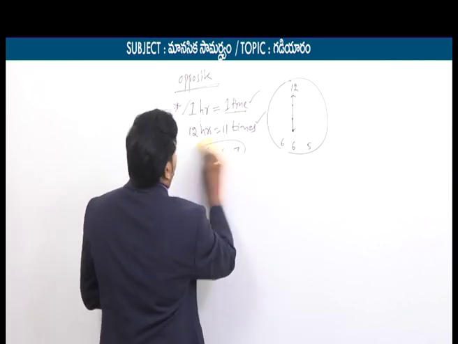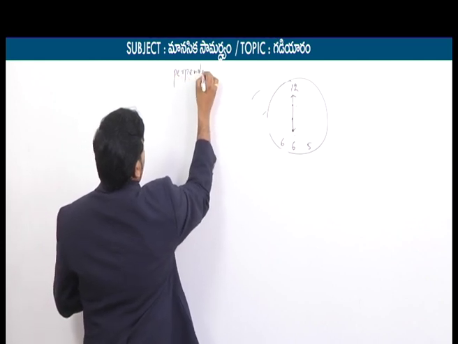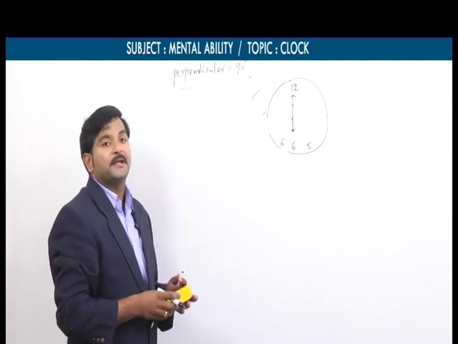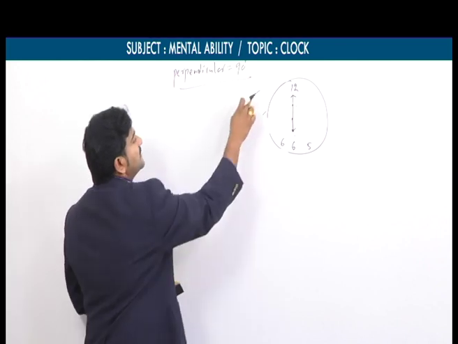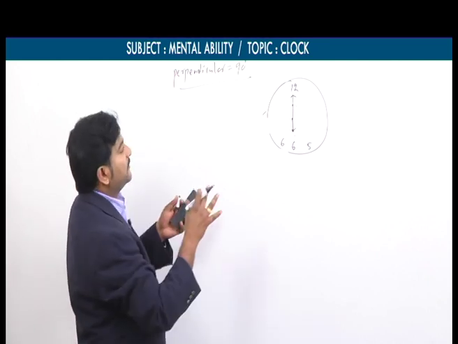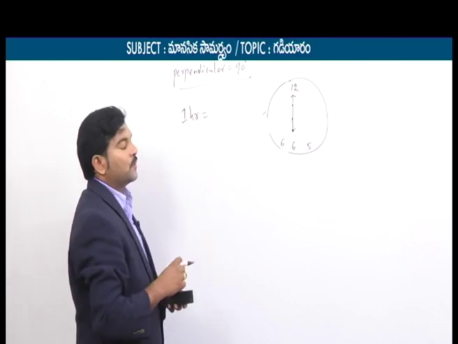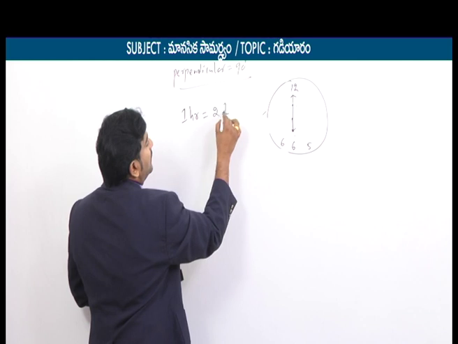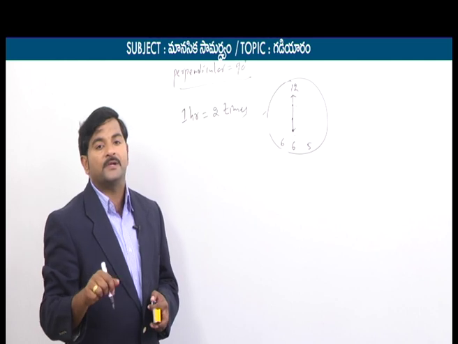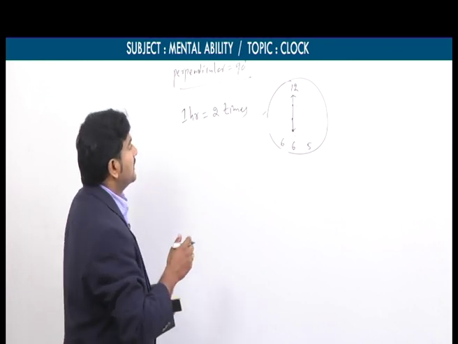Similarly, now we will talk about the perpendicular condition. We know already the meaning of perpendicular. Perpendicular usually means how many degrees? 90 degrees. Here it is a different concept compared to coincide and opposite, because for every 1 hour, the two hands are perpendicular to each other 2 times. Whereas for every 1 hour, the two hands are opposite or coincide only one time.